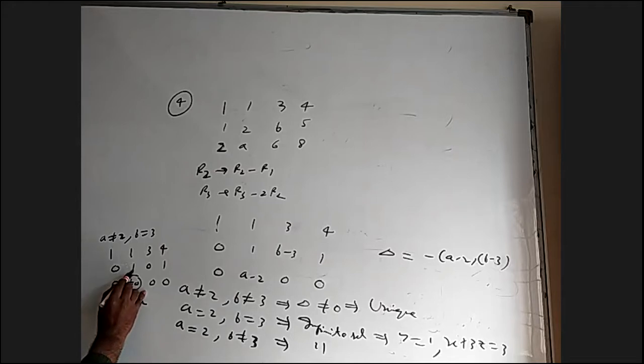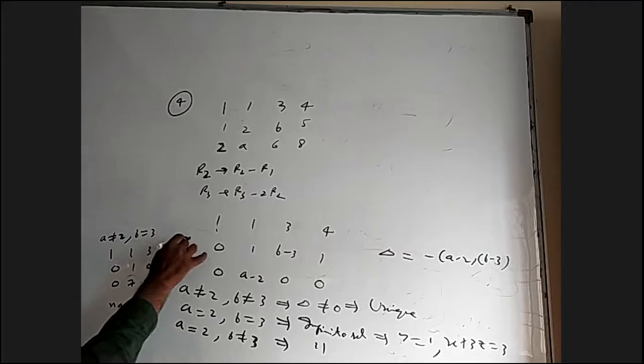Because from this equation, I'll get y equal to 1. Let us say I got some 5 here, for example. 5y equal to 0 means y equal to 0, and here y equal to 1. How can y have two values simultaneously? Which is not possible. In fact, if I multiply with this and subtract here, I can even make this into 0 and this a non-zero number. So this is a case of no solution.